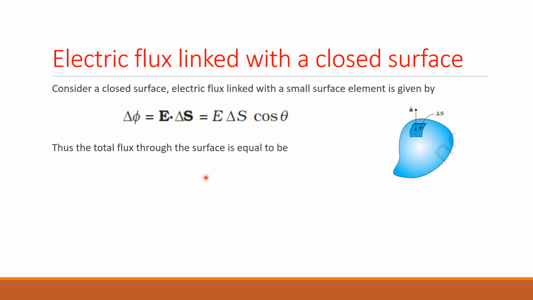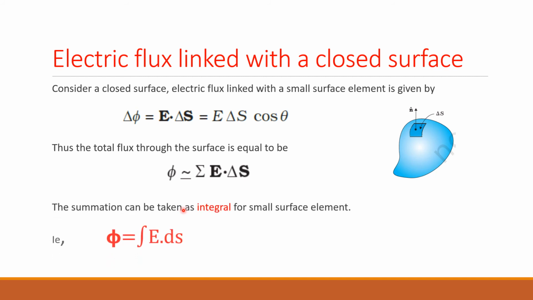And total electric flux is given by phi is equal to summation. This will be replaced by integration. Okay, the summation is replaced by integration. So this is the formula for our electric flux in terms of E and delta S. Okay, that phi is equal to integral E dot ds. So remember this formula of electric flux in terms of electric field intensity. This is the formula we often use. Remember this formula, okay?